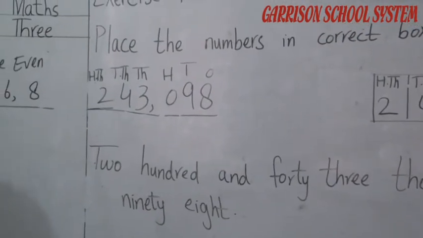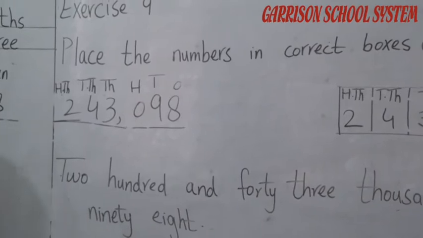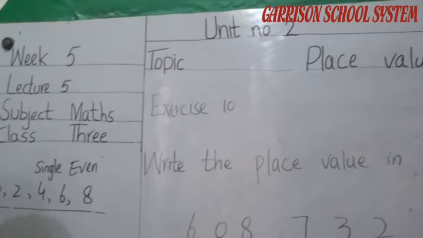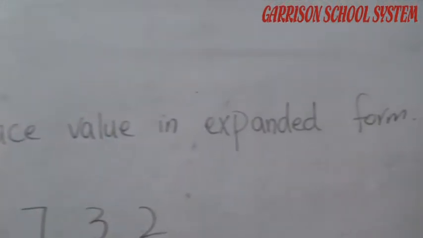This is your home task. Understand, student? Now move to the next exercise, exercise number 10. Write the place value in expanded form. Okay, student? All of you know what expanded form is.